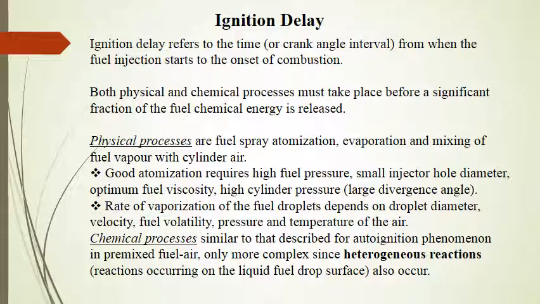Since the ignition characteristics of the fuel affect the ignition delay, this property of fuel is very important in determining the diesel engine operating characteristics such as fuel conversion efficiency, smoothness of operation, misfire, smoke emissions, noise, and ease of starting. The ignition quality of a fuel is defined by its cetane number. So cetane number is very important for the fuels that are used in CI engines, that is diesel engines. Cetane number is determined by comparing the ignition delay of the fuel with that of primary reference fuel mixtures in a standardized engine test.